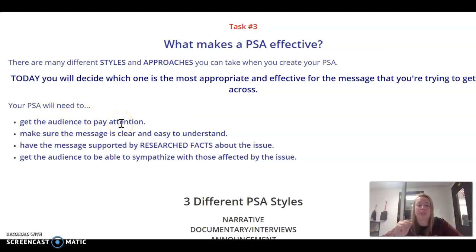Okay, you're trying to grab someone's attention with this. You're trying to teach somebody, convince somebody, grab their attention. You're going to make sure the message is clear and easy to understand. You're going to have the message supported by research facts about the issue. So it's not going to be an opinion piece. Okay, you need to have research and hard facts. And you're going to get the audience to be able to sympathize with those affected by the issue.